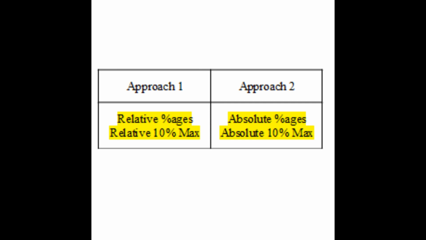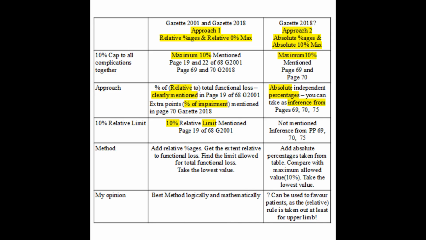I support this approach. Some people started telling that extra points are given as absolute percentages with a 10% cap. This is another approach and it is one more interpretation. They add eligible percentages taken from the list, compare the total directly with the maximum absolute value of 10% and then take the lowest value. They do not consider that the complications are percentages of impairment. That approach may help some patients. I do not agree with that approach.